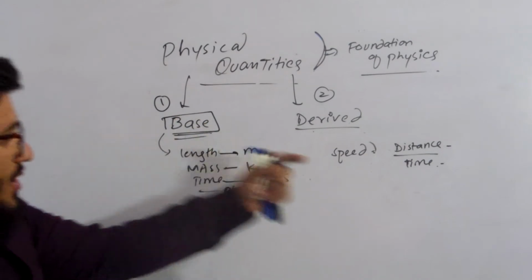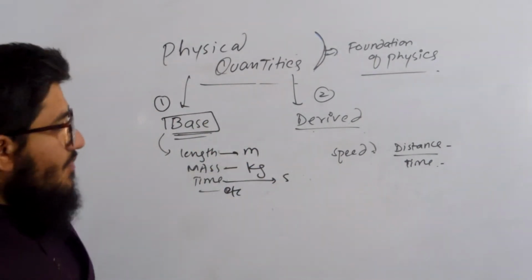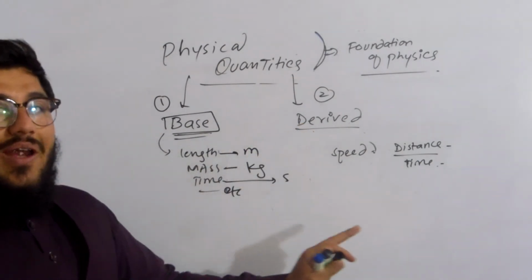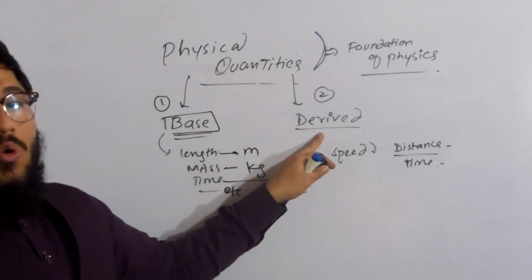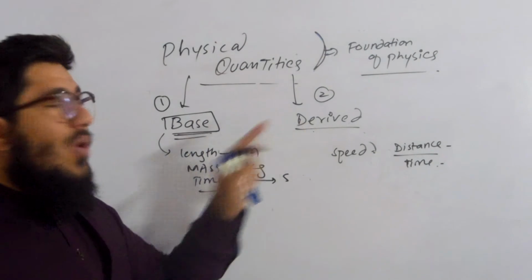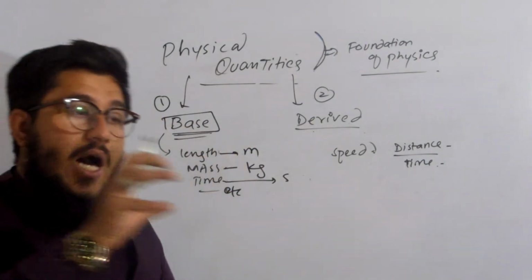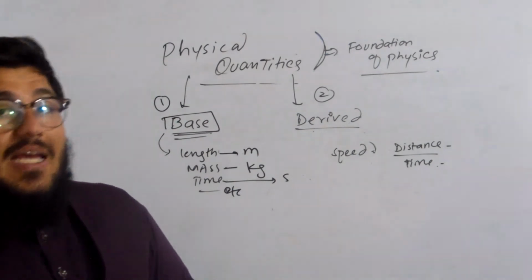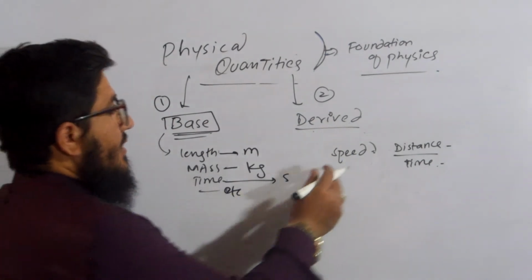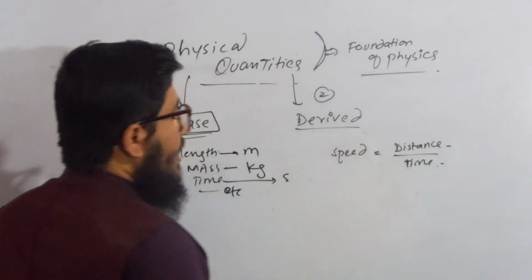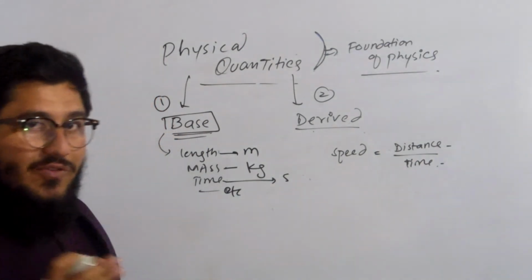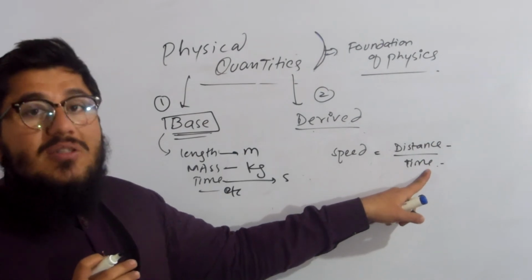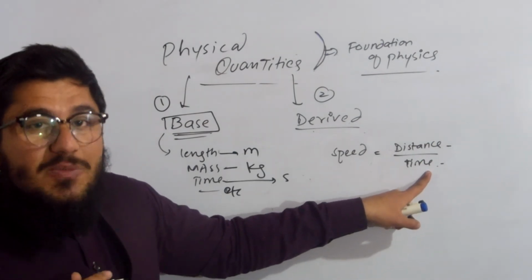Got it? Good. Now we have derived quantities. Just as I told you right now, when you concentrate on the word derived, it means that these quantities are obtained, are taken from some other quantities. Example, speed, a very interesting example. When you go for the definition of speed, it is the distance covered per unit time. That is known as speed.